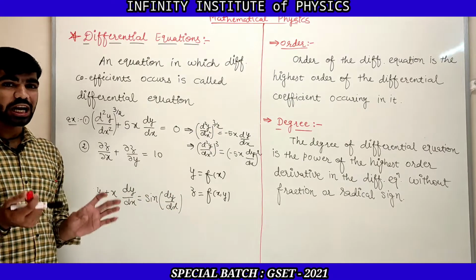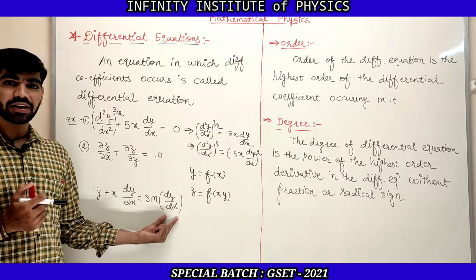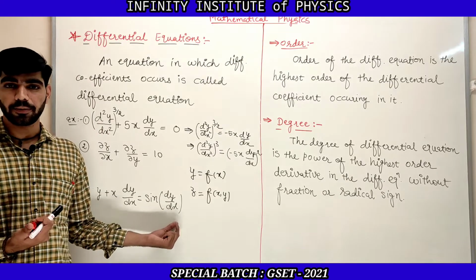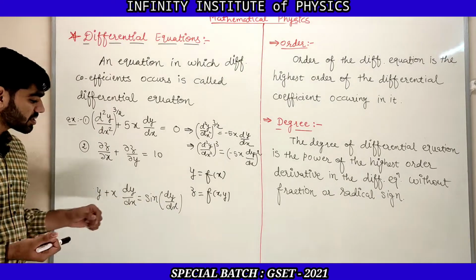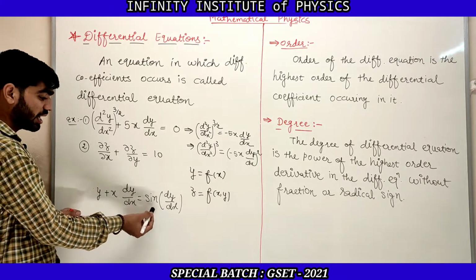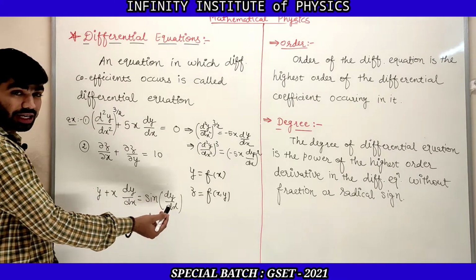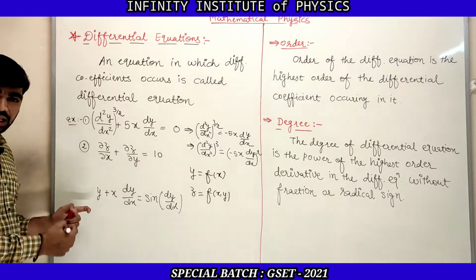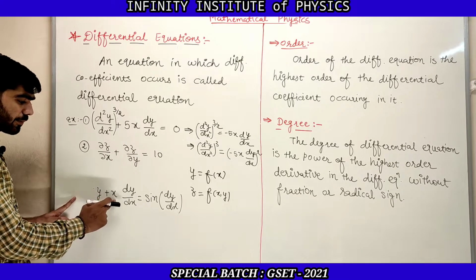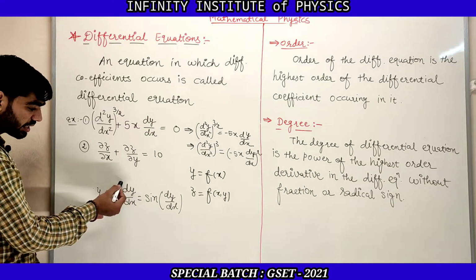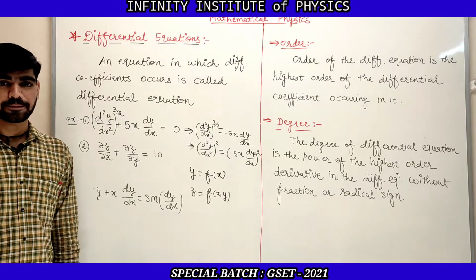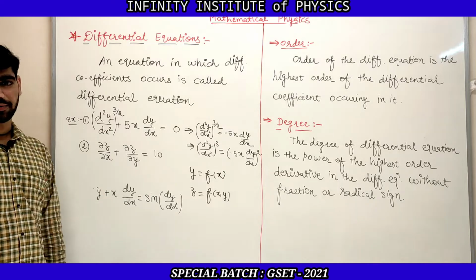So first you need to try to take dy by dx outside of the sine angle. Let us try. What we need to do is take sine inverse on both sides. Sine inverse of sine will be only the angle, that is dy by dx. If you take sine inverse on both sides, then the left hand side will be sine inverse of y plus x into dy by dx. Now on the left hand side, this dy by dx comes into the radical sign, because it comes into the angle of sine inverse.